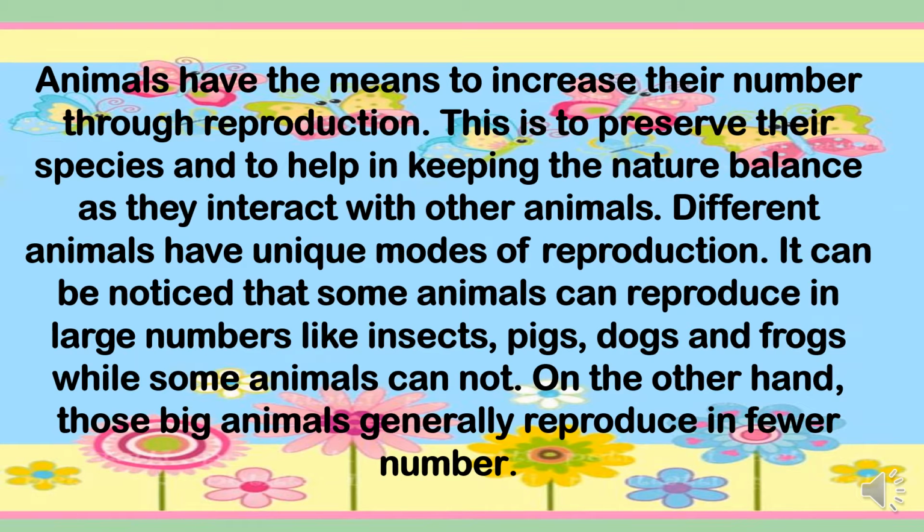Different animals have unique modes of reproduction. It can be noticed that some animals can reproduce in large numbers, like insects, pigs, dogs, and frogs, while some animals cannot. On the other hand, those big animals generally reproduce in fewer numbers.